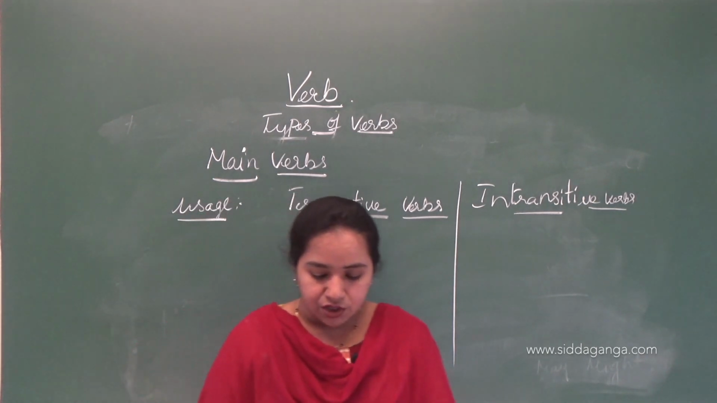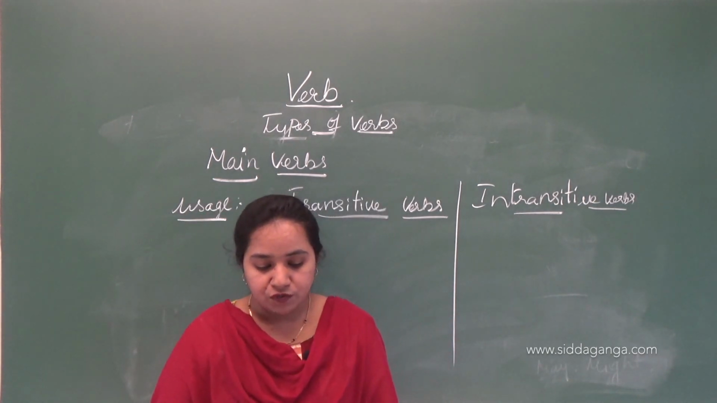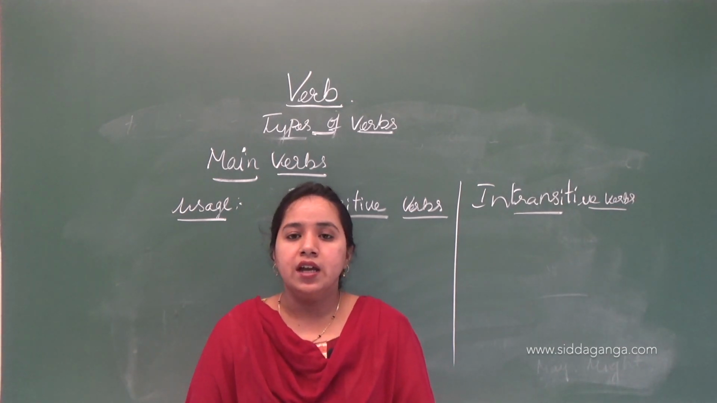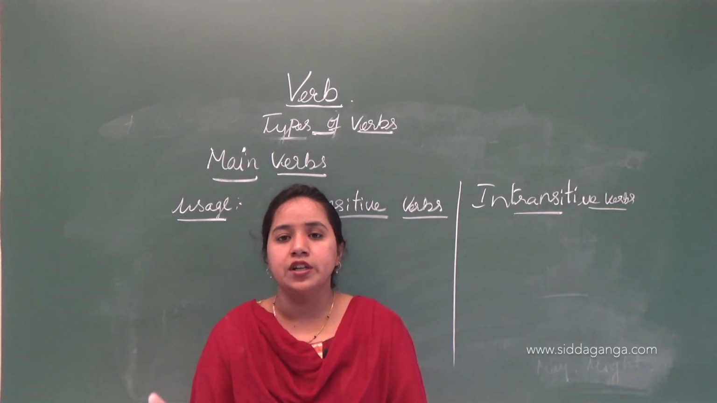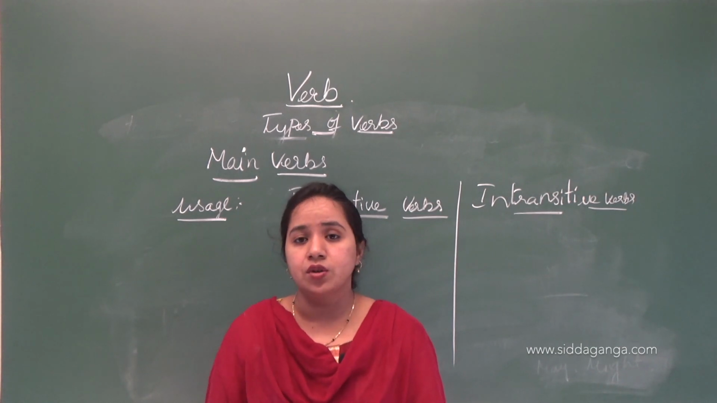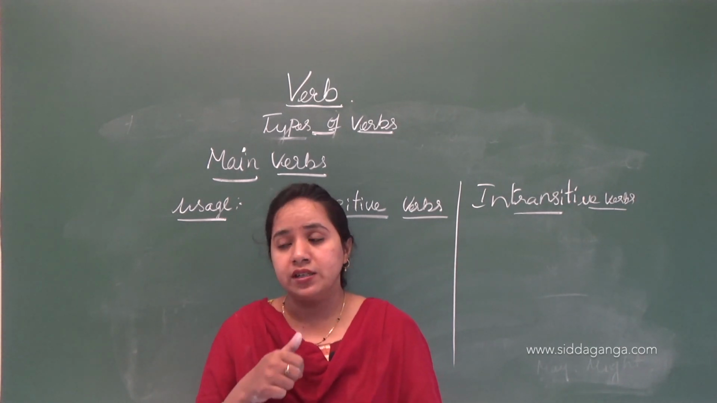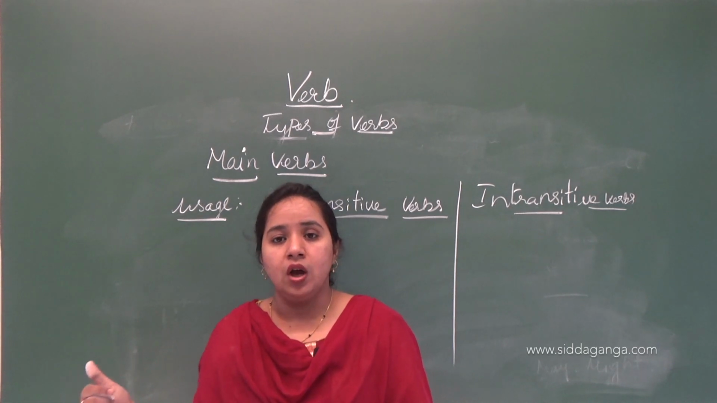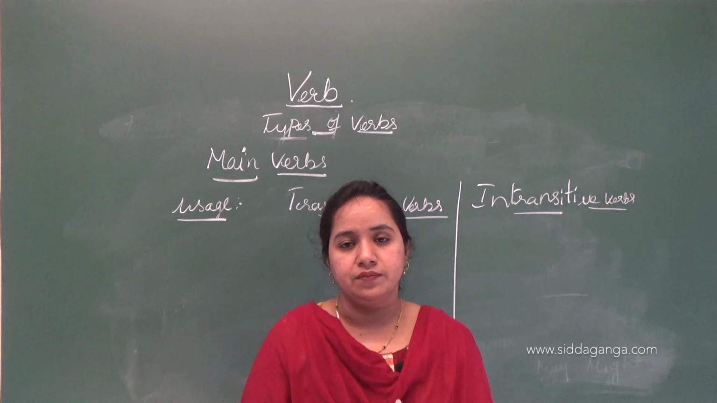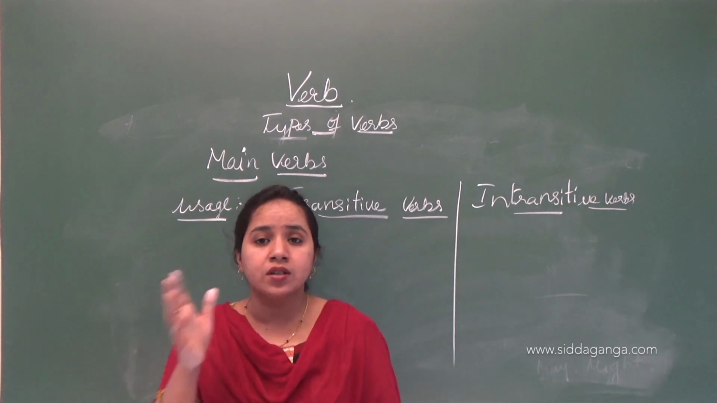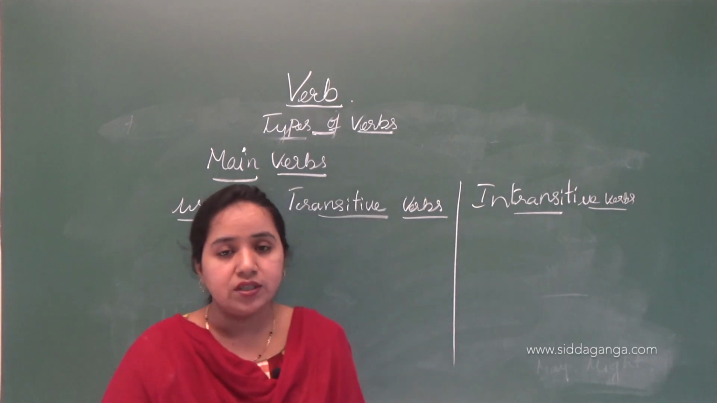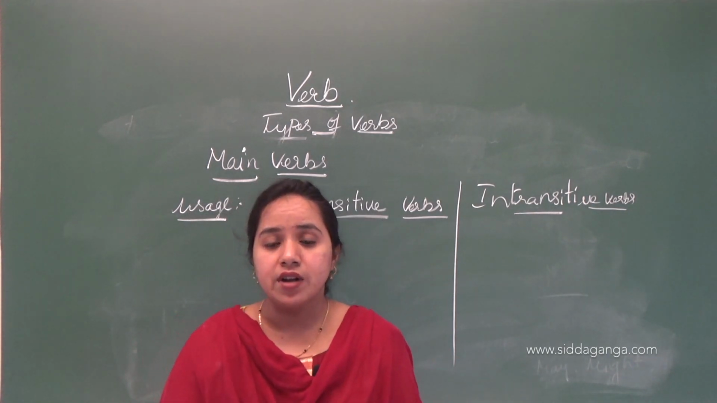And intransitive verbs are those which do not take any object, that is, the action is limited to the subject only. Here the action does not depend on anything, so it does not depend on the object. It is directly the person or thing that does it. The action is limited to the subject. The subject is doing something, not the object. So that is called intransitive. So let's check which are the transitive verbs and which are the intransitive verbs.